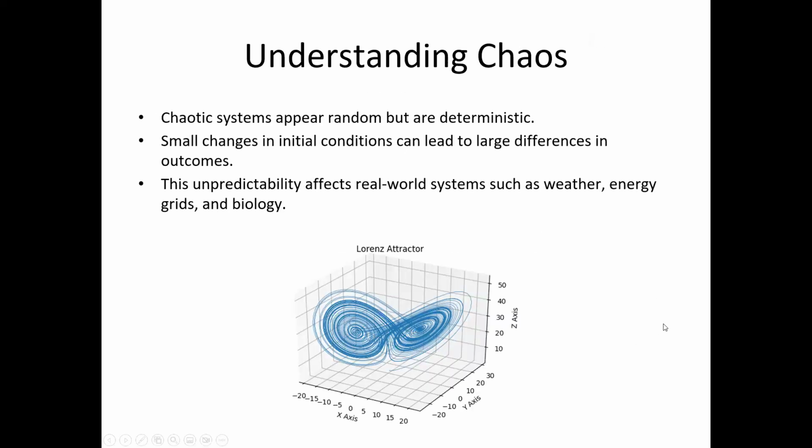So, understanding chaos. Chaos might look random at first, but it actually follows a pattern that is super sensitive to even small changes. A tiny difference at the start can lead to a completely different result. You can actually see this in the weather, power grids, or even heart rate patterns. Because of how unpredictable it is, it's really hard to model, which is why we're using machine learning to try to understand it better.